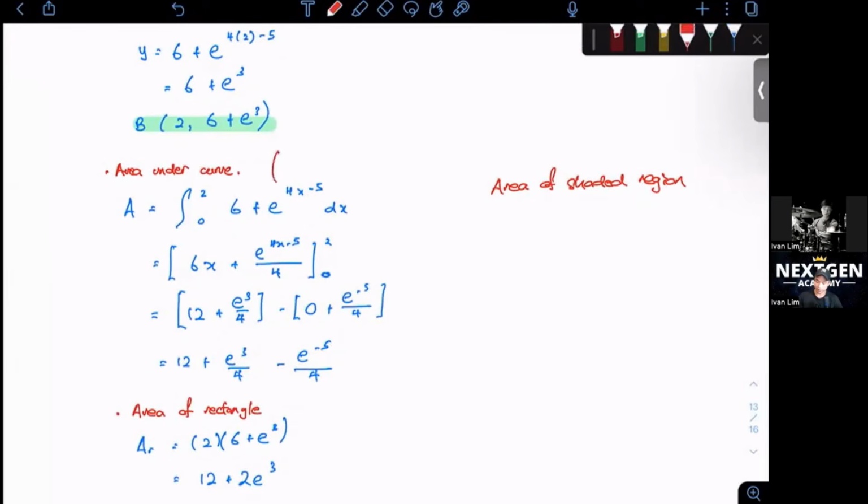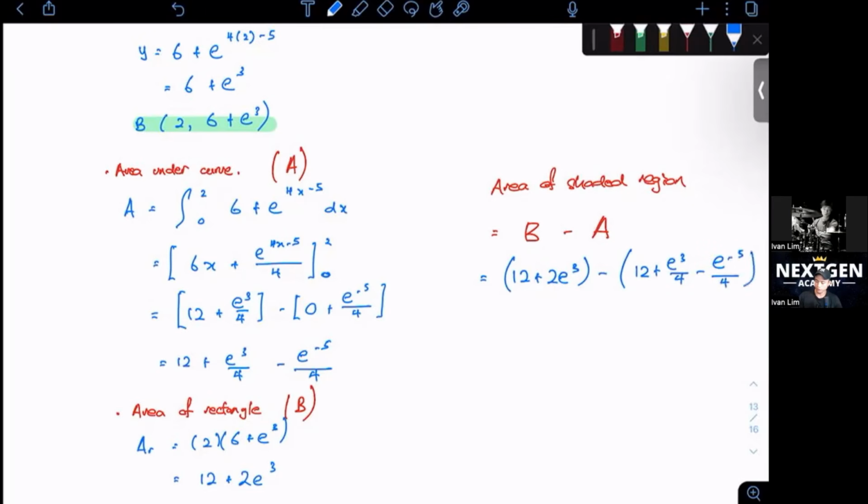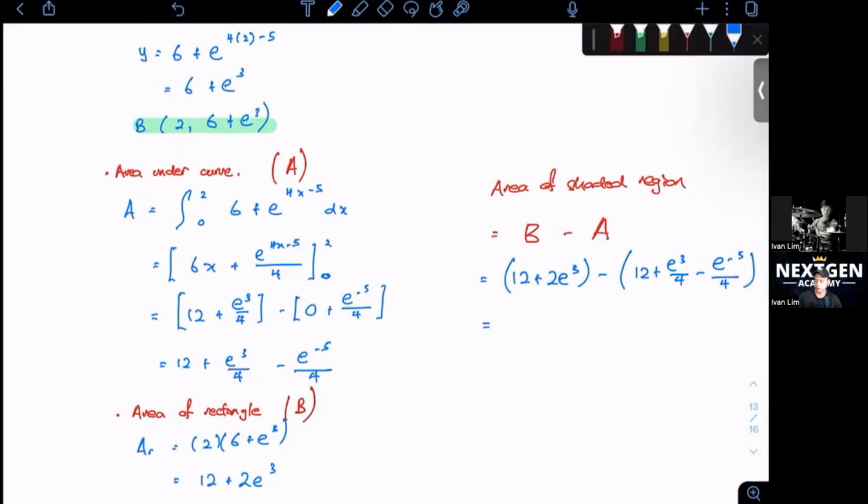So if I put this as A, this as B, the formula is B minus A. Let's put it in: 12 plus 2e cubed minus 12 plus e cubed over 4 minus e to the power of -5 over 4. Type this whole thing into your calculator. You should get 35.2.